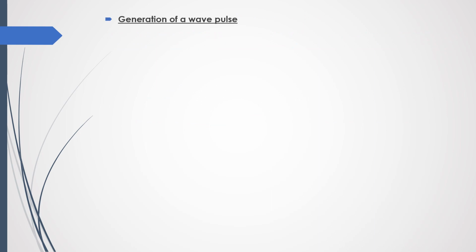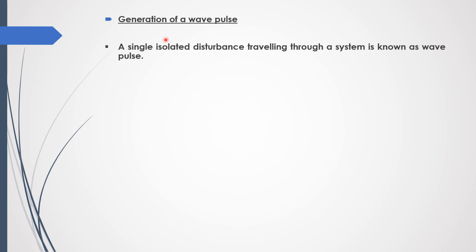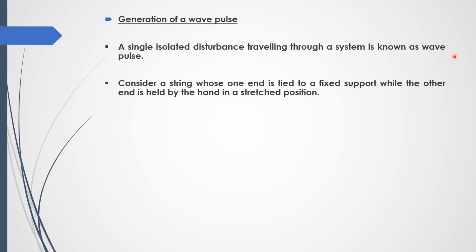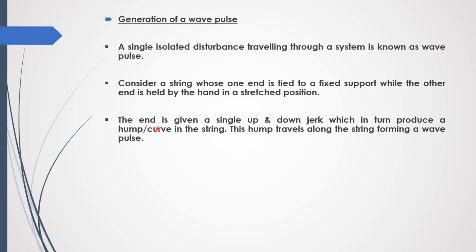Okay, now let's talk about generation of a wave pulse. So first of all, we need to understand what is a wave pulse. A single isolated disturbance traveling through a system is known as a wave pulse. So consider a string whose one end is tied to a fixed support while the other end is held by the hand in a stretched position. The end is given a single up and down jerk, which in turn produces a hump or curve in the string. So hump is basically a curved area.